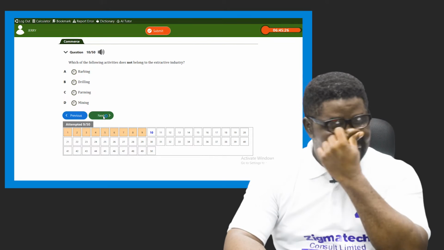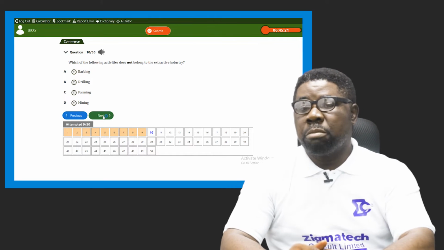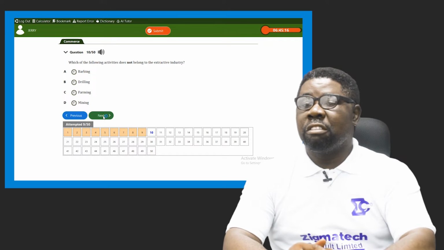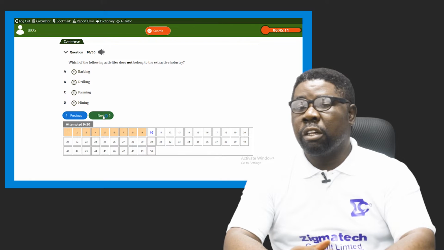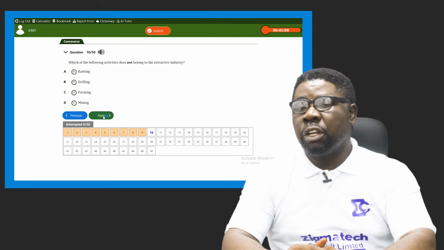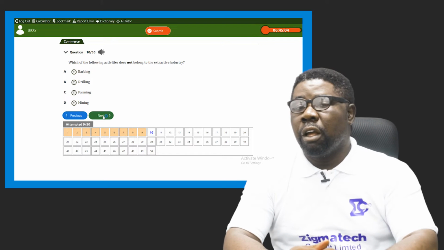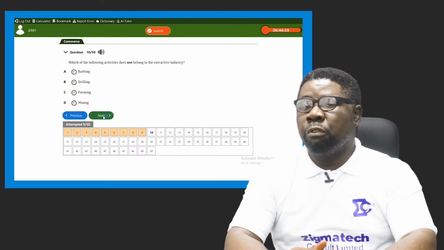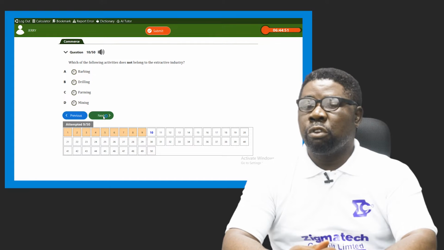D says mining, C says farming, B says drilling, and A says barbing. Drilling is extraction of liquid from beneath the soil by boring a hole down there to bring it out. Farming means cultivation of plants and crops and rearing of animals to produce food for man. Mining is also a process of extracting coal from nature for usage.